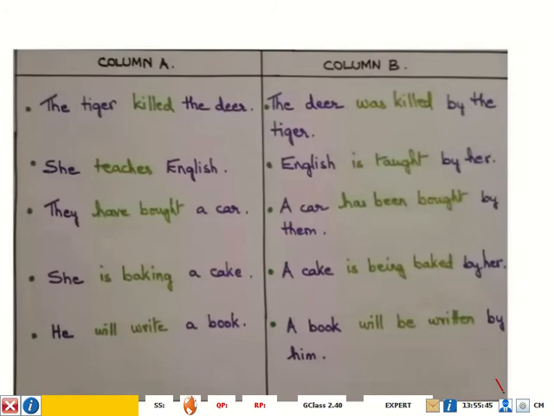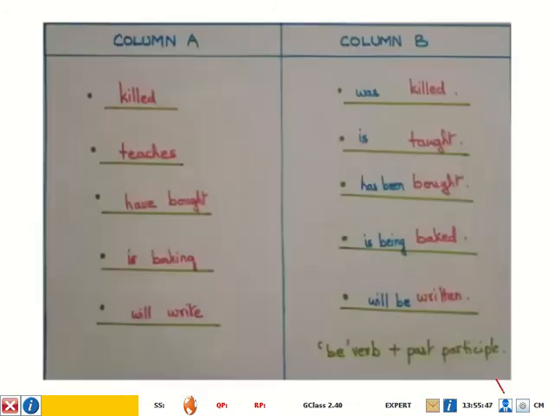All right. So again, let us have a look at the structure of the verbs that we have used in these sentences. Column A, the verb is killed. Here we find that column B, what has been done? The tense is the same, but in this case, the tense is indicated by the be verb, and the actual verb which gives meaning to the verb is in past participle form. I'm writing it in short as PP. So this is in simple past tense. So here the be verb is in simple past tense.